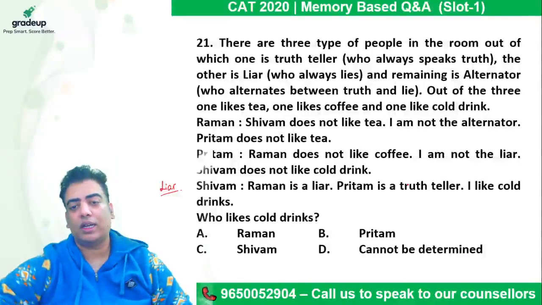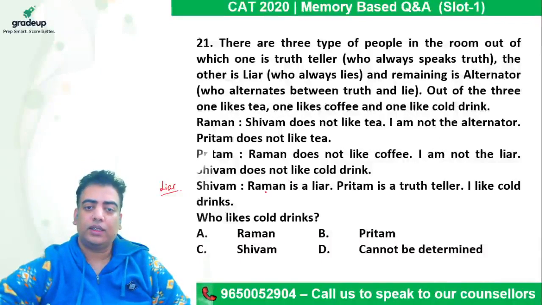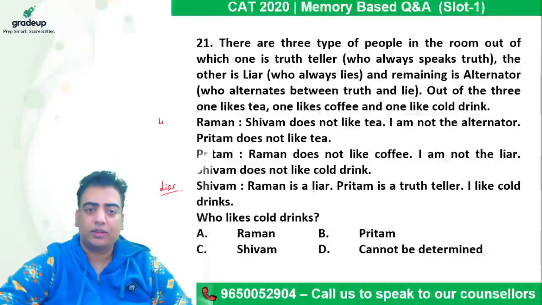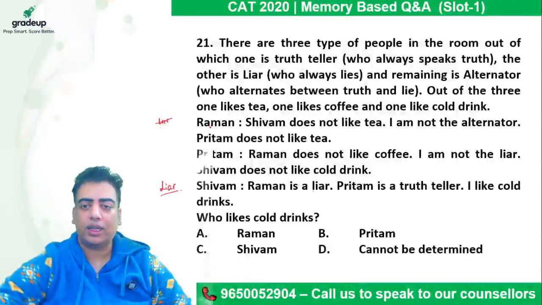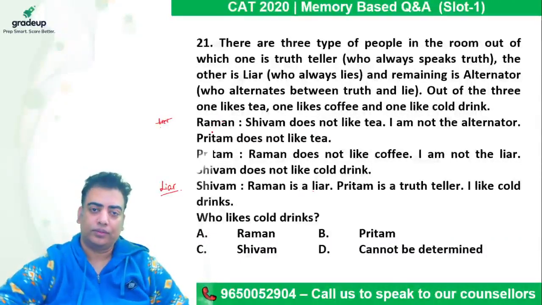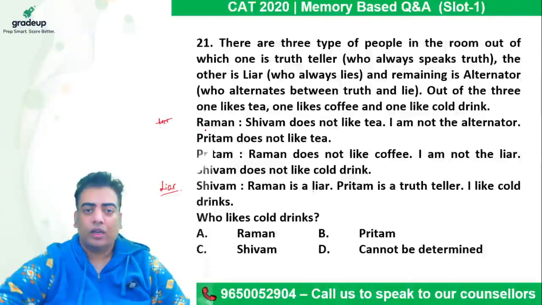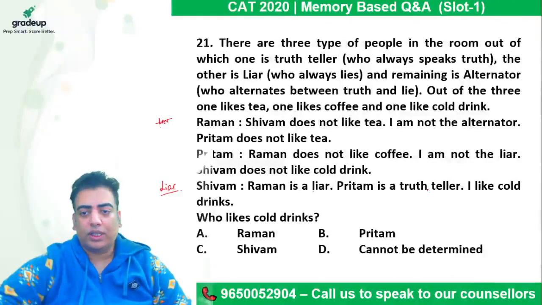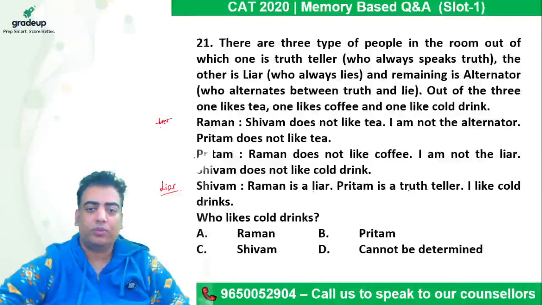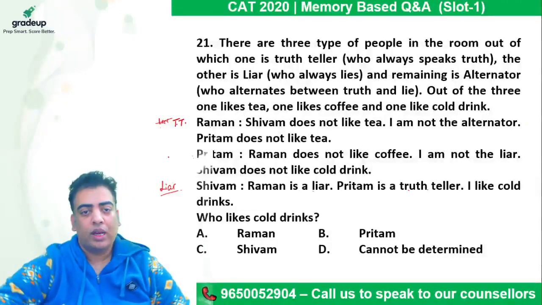it means all the statements are lies. So he says Raman is a liar. Raman is not a liar. So Raman can be a truth teller or Raman can be an alternator, right? Then he says Preetham is a truth teller. If this statement is also a lie, then Preetham cannot be a truth teller. And he cannot be a liar because this person is the liar. So definitely Raman should be a truth teller. And in that case, Preetham must be an alternator.